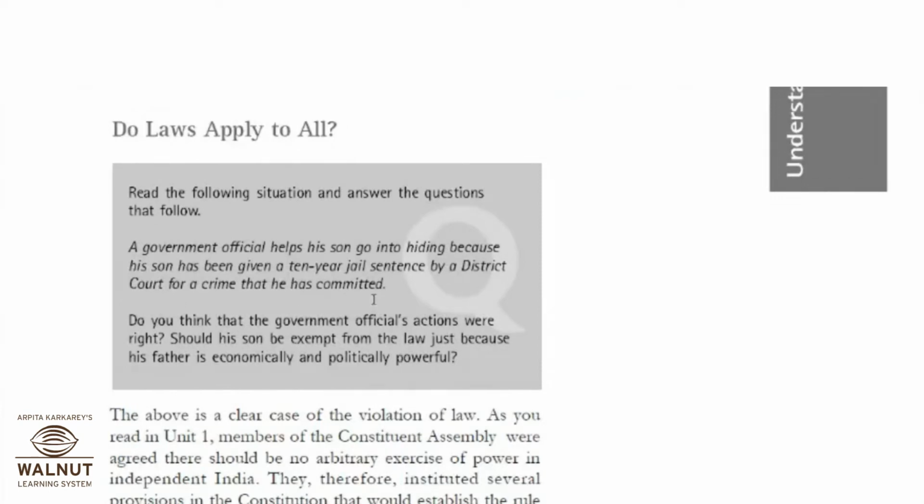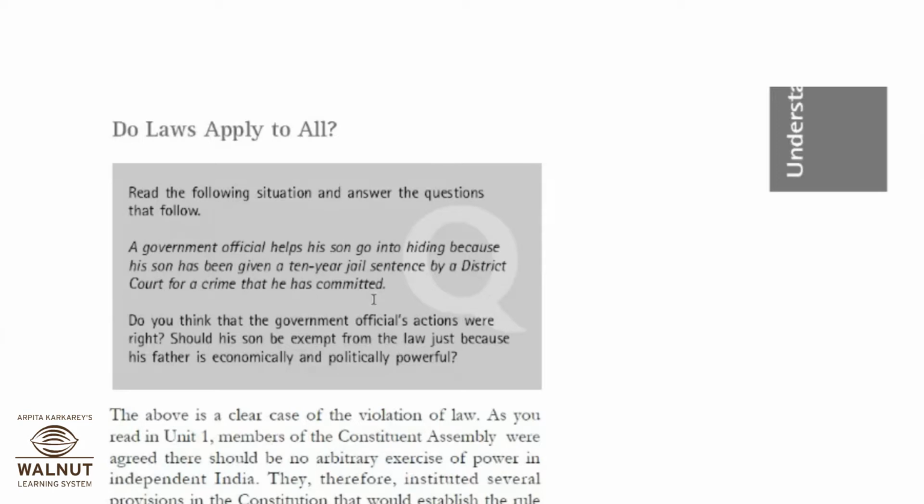Okay, so what is the situation? A government official helps his son to go into hiding. Why? His son has been given a 10-year jail sentence by a district court for a crime that he has committed, whatever crime he has done. So his son got 10 years of jail, and a government official helped his son to go into hiding. Do you think the government official's actions were right? Should his son be exempt from the law just because his father is economically and politically powerful?